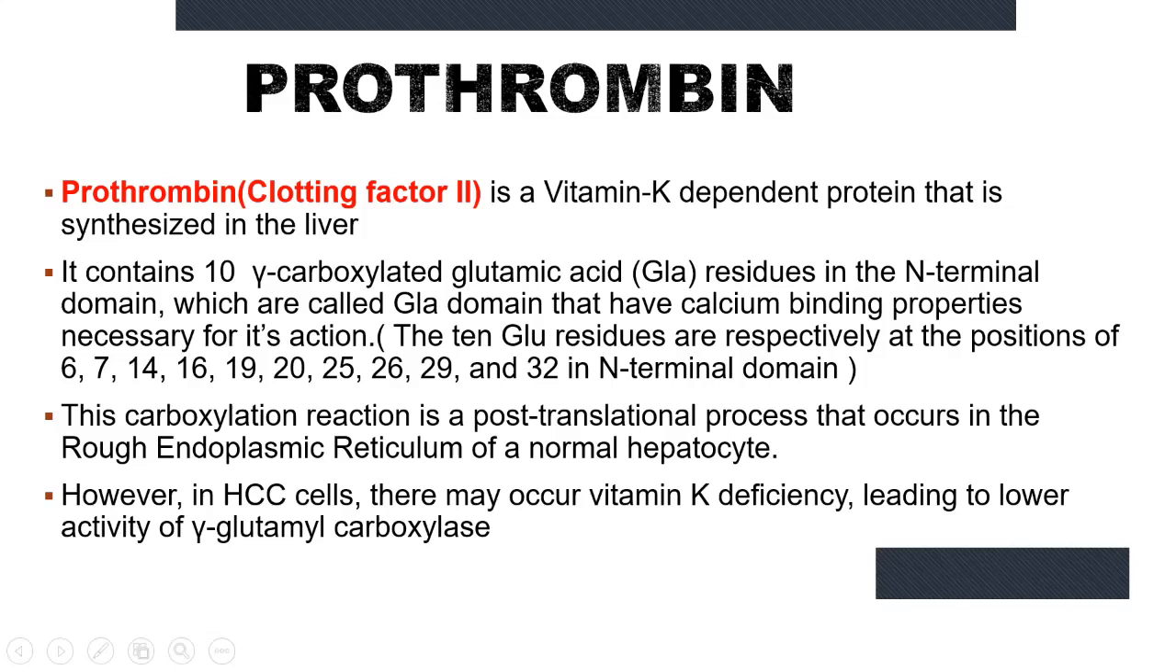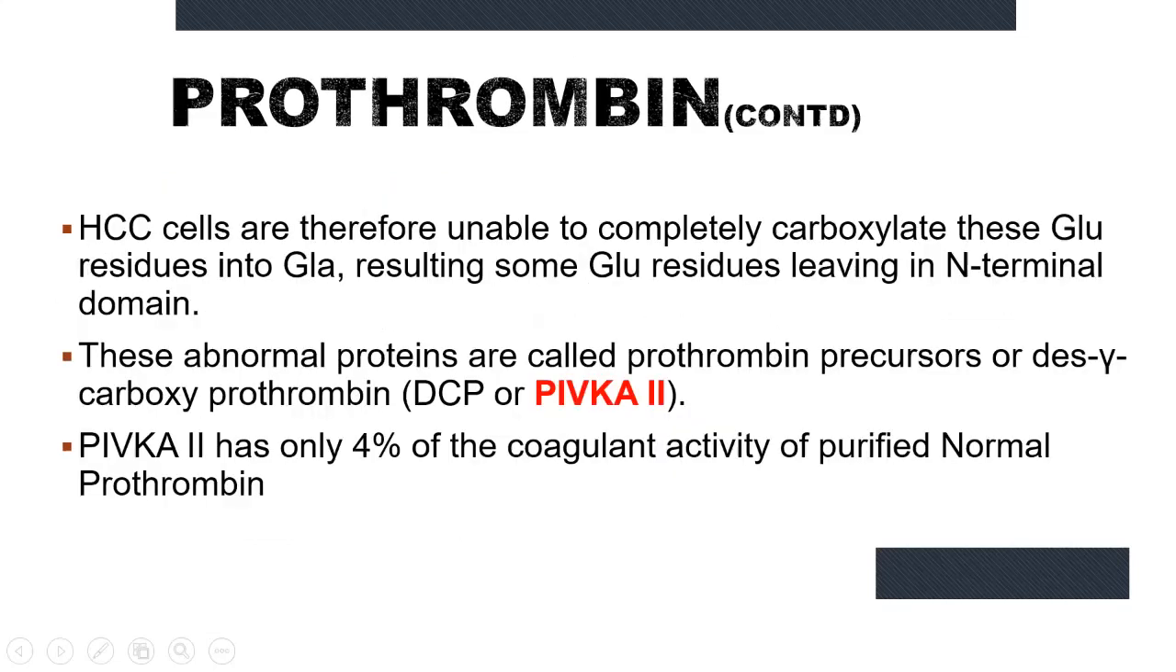However, in hepatocellular carcinoma cells, there may occur a vitamin K deficiency, which leads to lower activity of the gamma-glutamyl carboxylase. And this then results in the formation of this abnormal variant of prothrombin that we call PIVKA II. So when these residues are not carboxylated, they turn into PIVKA II. And this PIVKA II only has 4% of the normal coagulant activity of purified normal prothrombin.